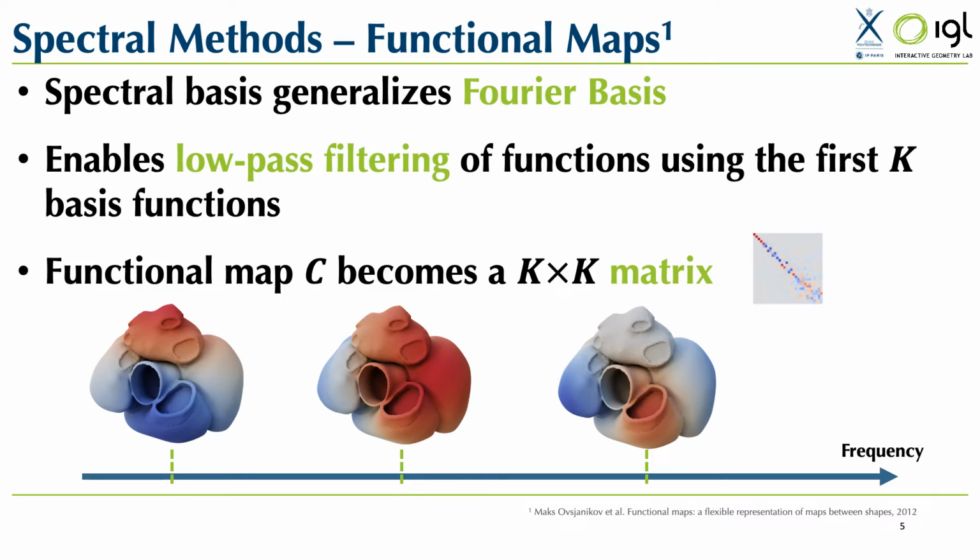The spectral basis generalizes the Fourier basis to each surface. Projecting onto this basis thus amounts to low-pass filtering of functions, and ultimately to the representation of the correspondences as well. Note that the functional map is a linear operator, and by expressing all functions and operators in a corresponding spectral basis, we obtain that functions can be represented as k-dimensional vectors, and the functional map can be represented as a k by k matrix, denoted C. K is chosen independently from the number of vertices on the original shape, and typically ranges between 20 and 100. A pointwise map can later be estimated from a functional map.